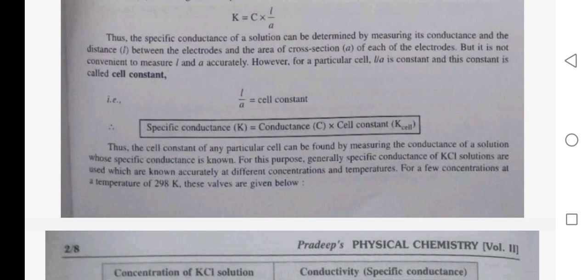Thus, the cell constant of any particular cell can be found by measuring the conductance of a solution whose specific conductance is known. For this purpose, generally, the specific conductances of KCl solutions are used, which are known accurately at different concentrations and temperatures. For a few concentrations at a temperature of 298 Kelvin, these values are given below.